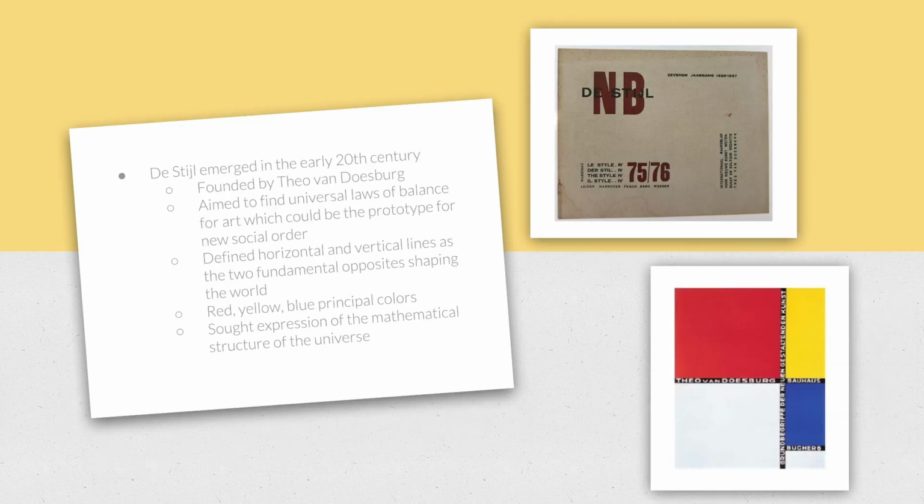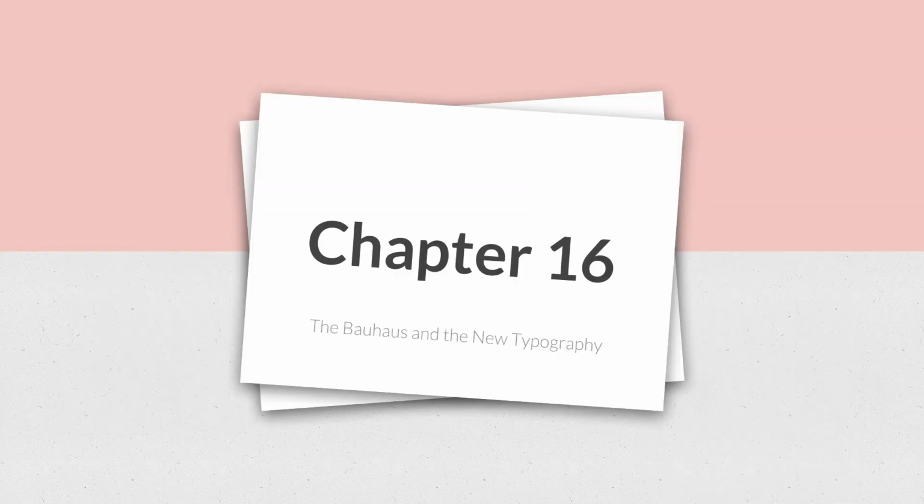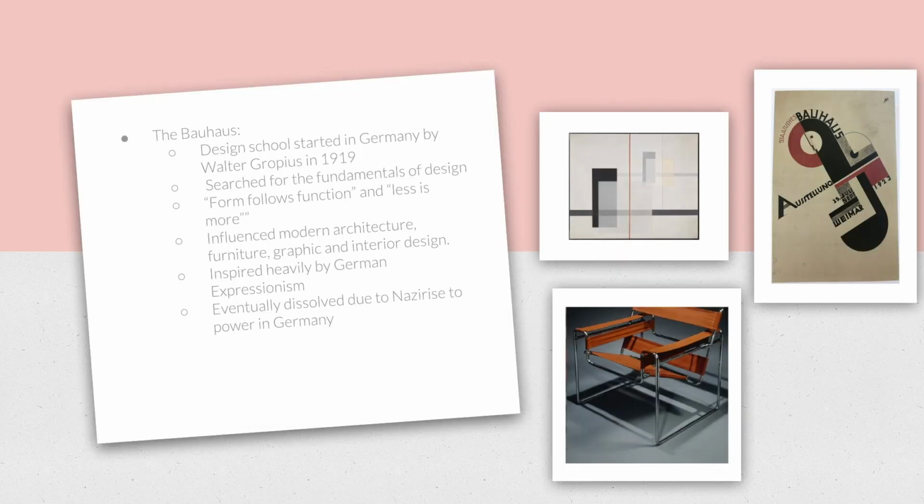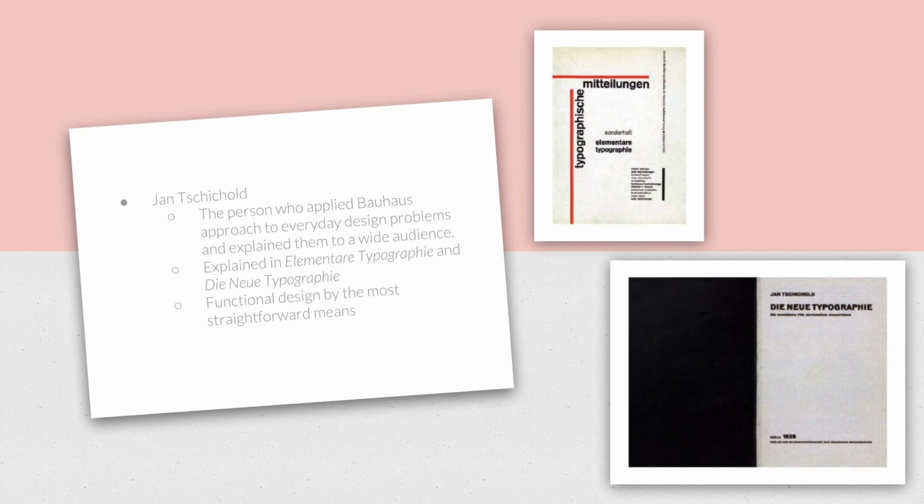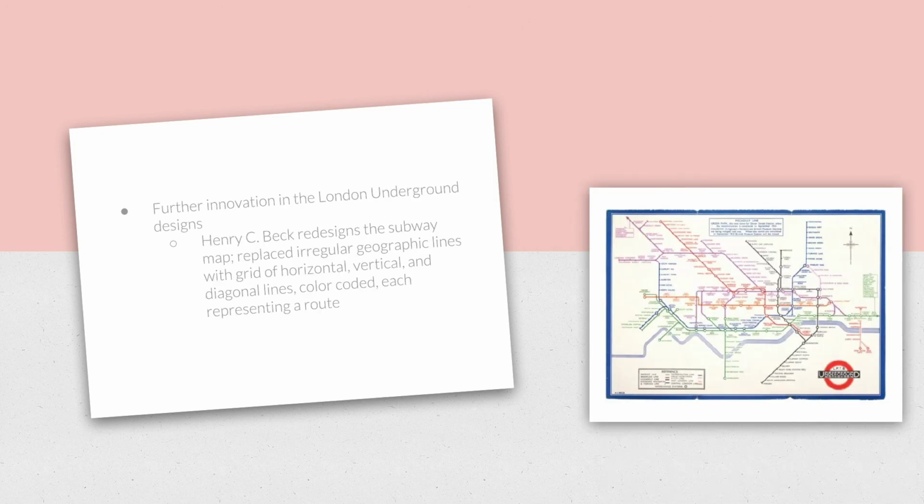Also at the beginning of the 20th century was the De Stijl movement, founded by Theo van Doesburg. One of the most important developments in graphic design history was the creation of the Bauhaus in 1919 by Walter Gropius. Though the Bauhaus would dissolve, its approach to design would be shared with a wide audience through the works of Jan Tschichold. The London Underground continued to innovate graphic design through the work of Henry C. Beck and his redesign for the subway map.